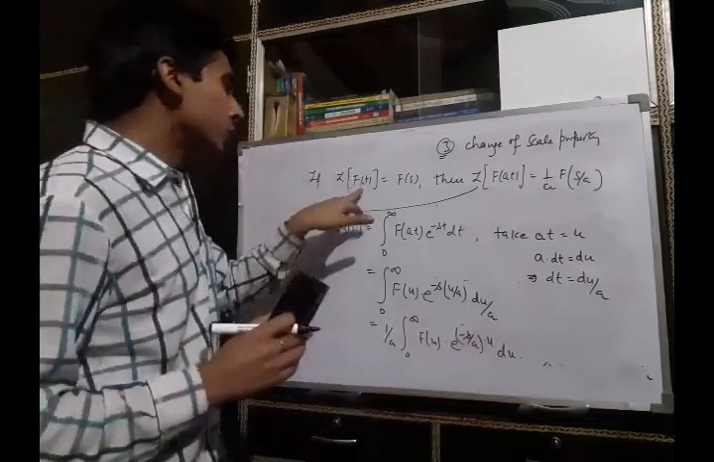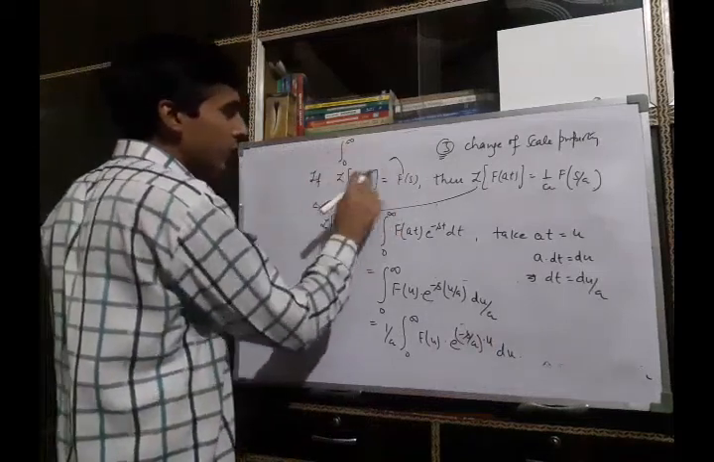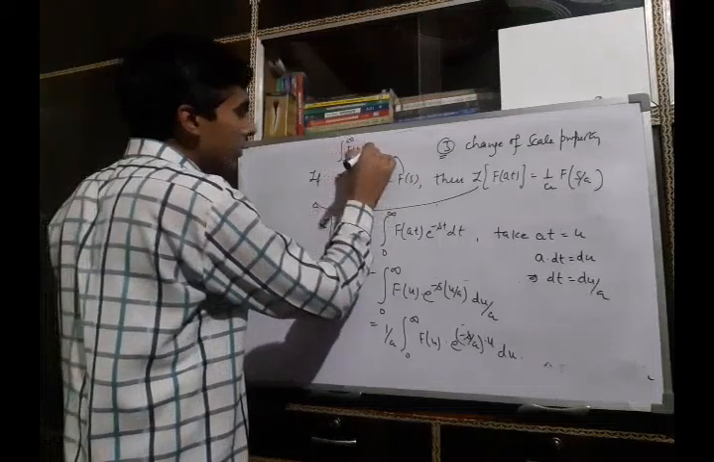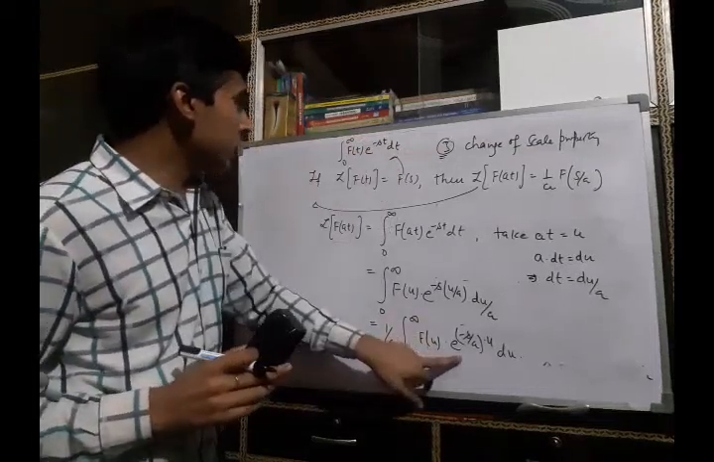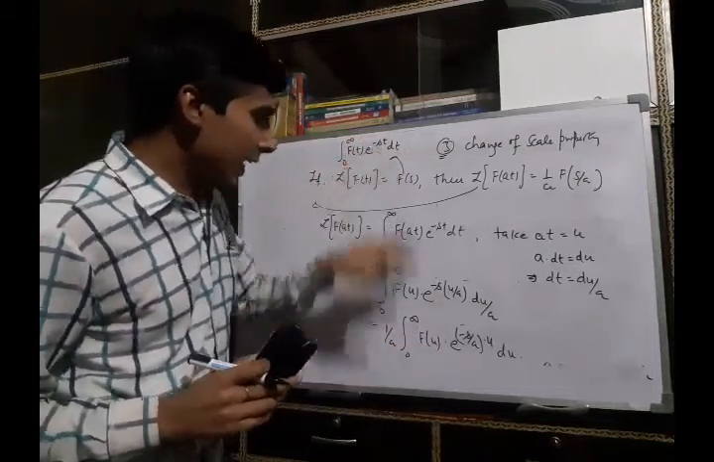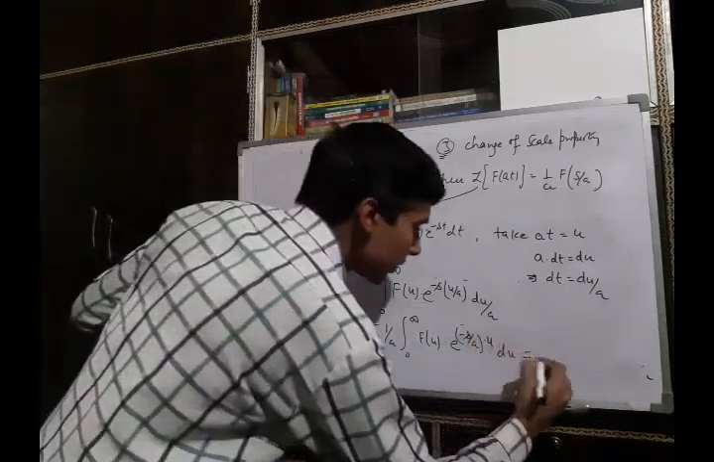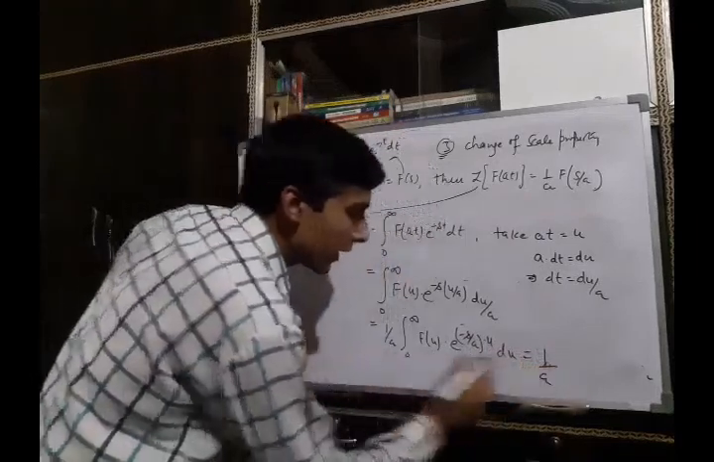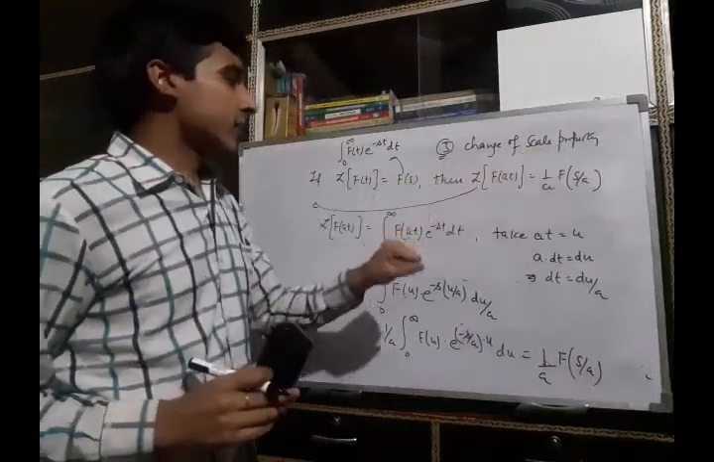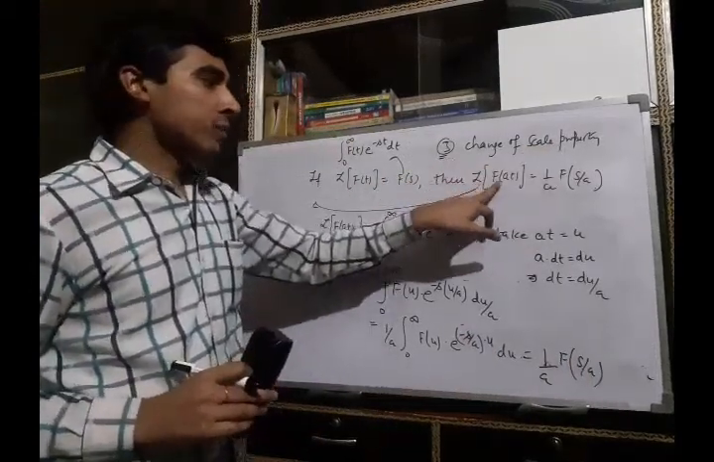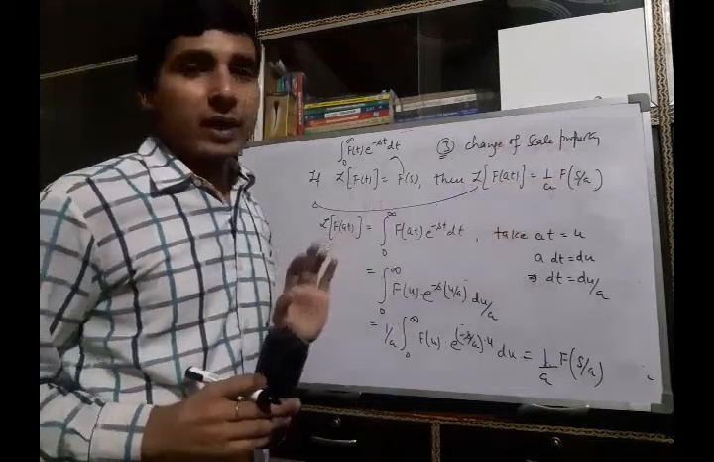Here you see, we assume that Laplace of f(t) is F(s). So F(s) is 0 to infinity by definition f(t) e to the minus st dt. So here compare this with this. Here you see the difference is, here it is s, and in this integral it is minus s by a. So we can denote it by 1 upon a into F(s by a). So change of scale property says that the Laplace transform of the function at the point at can be written as 1 upon a into F(s by a).